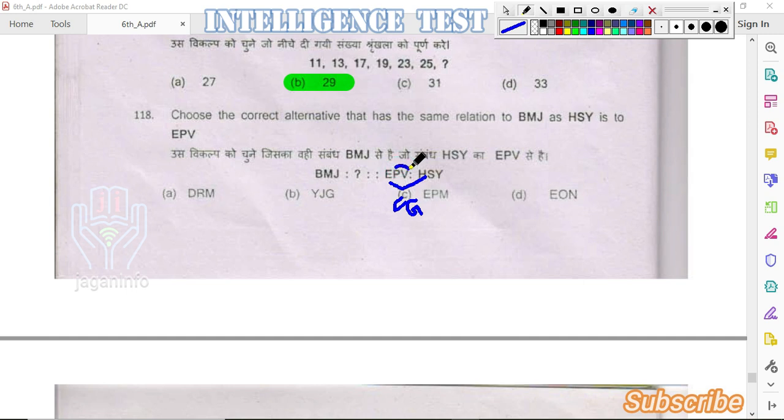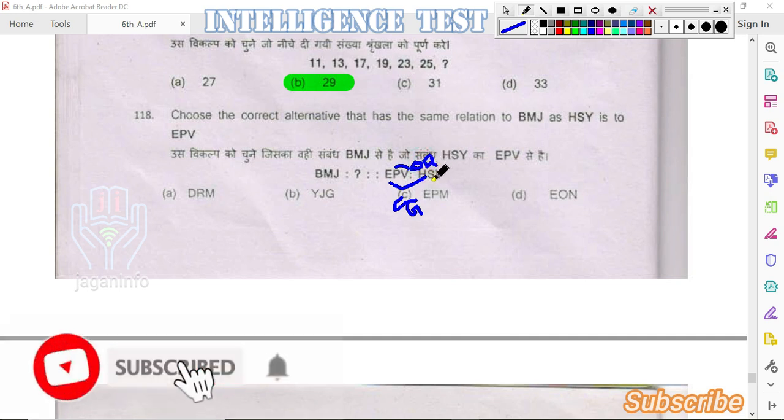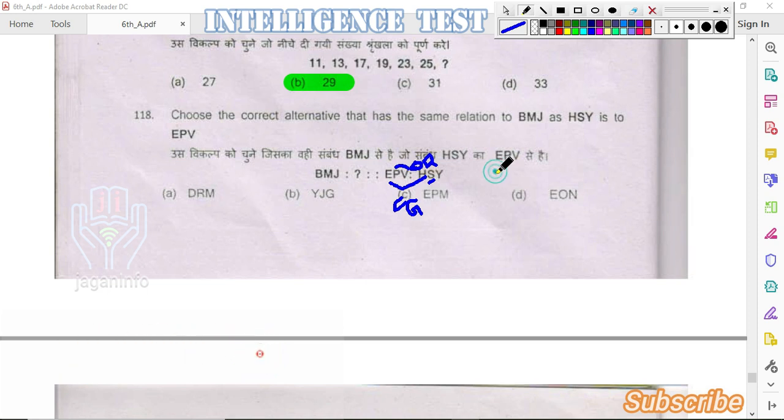Similarly, P, Q, R, and the third letter is S. And V, W, X, and the third letter is Y. So the difference between each letter and letter is 2 letters. In the similar way, we will be applying the same relation to this B and J.